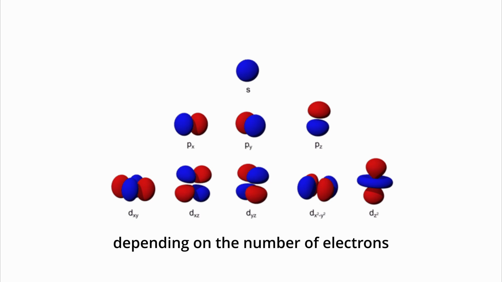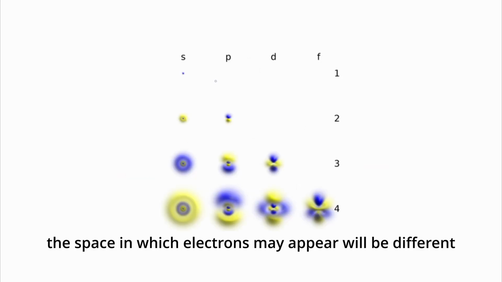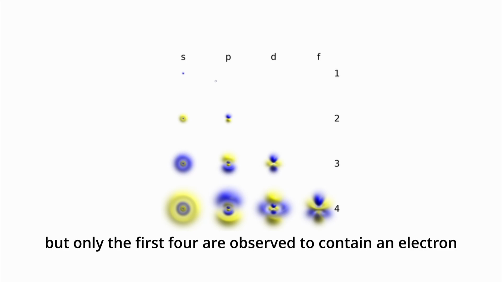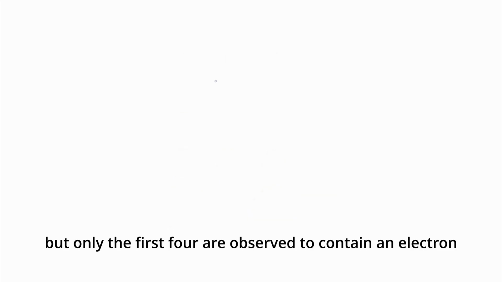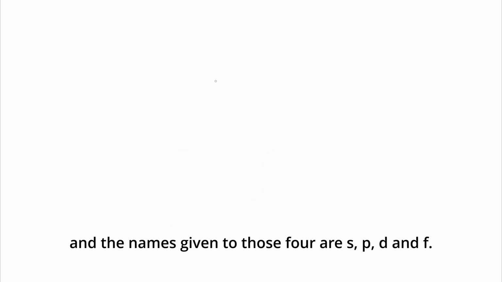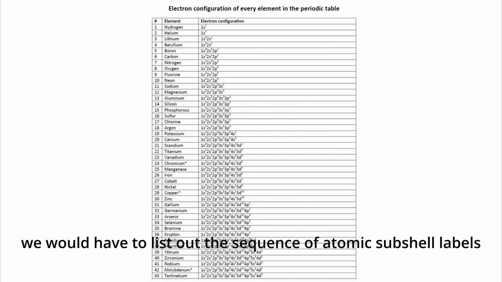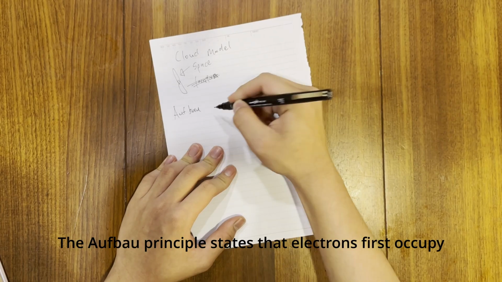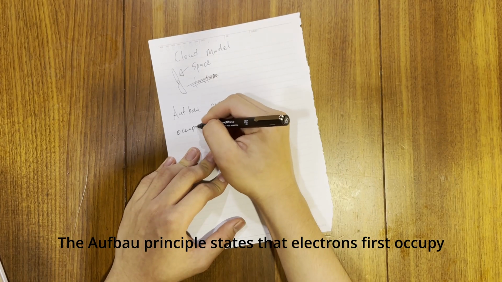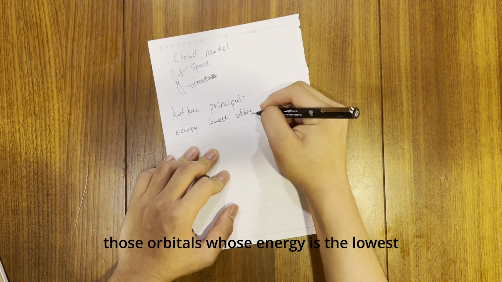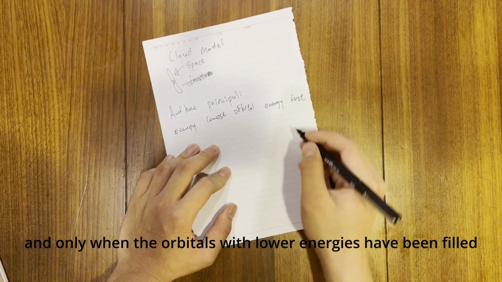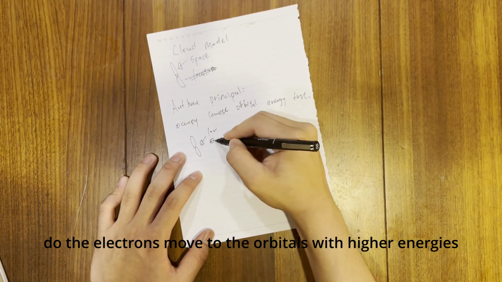Depending on the number of electrons or the energy level, the space in which electrons may appear will be different. There are infinite energy levels in an atom, but only the first four are observed to contain an electron, and the names given to those four are S, P, D, and F. In order to find the electronic configuration of an atom, we would have to list out the sequence of atomic subshell labels. The Aufbau principle states that electrons first occupy those orbitals whose energy is the lowest, and only when the orbitals with lower energies have been filled do the electrons move to the orbitals with higher energies.